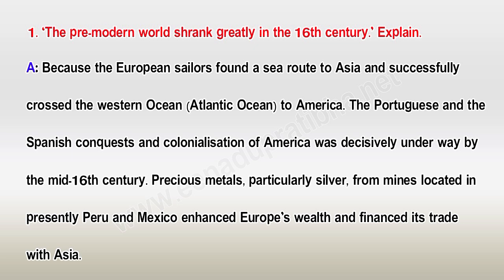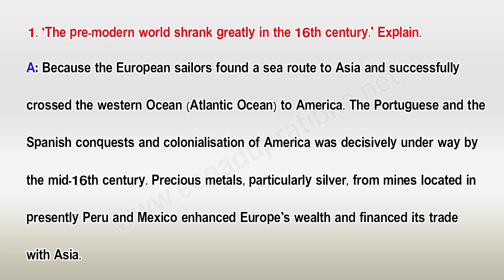Explain. Because the European sailors found a sea route to Asia and successfully crossed the Western Ocean, the Atlantic Ocean, to America. The Portuguese and the Spanish conquests and colonialization of America was decisively underway by the mid-16th century. Precious metals, particularly silver, from mines located in presently Peru and Mexico enhanced Europe's wealth and financed its trade with Asia.